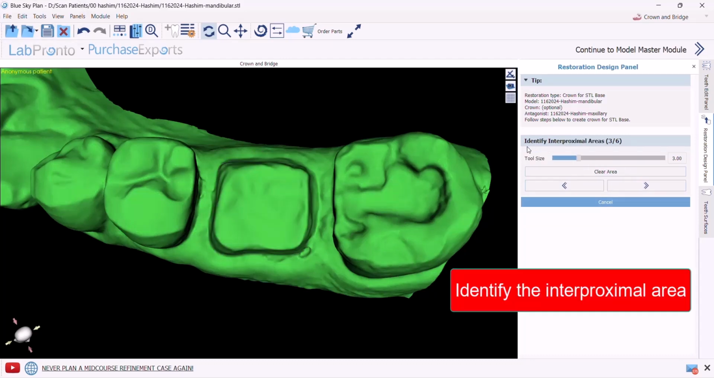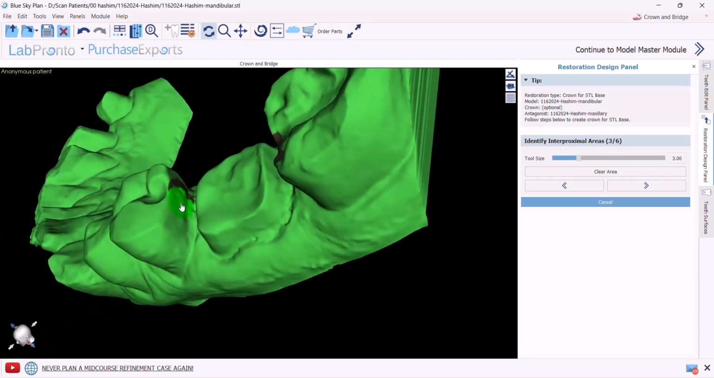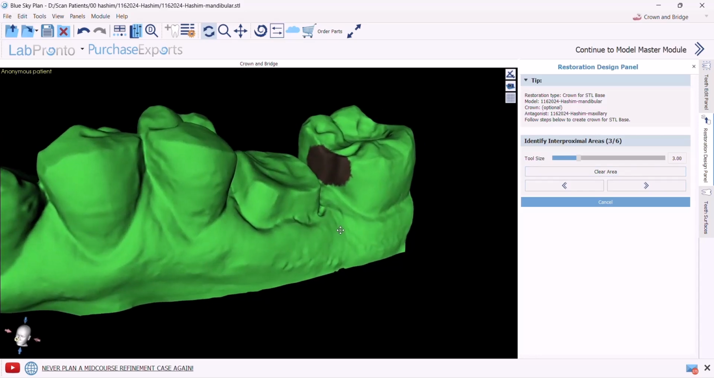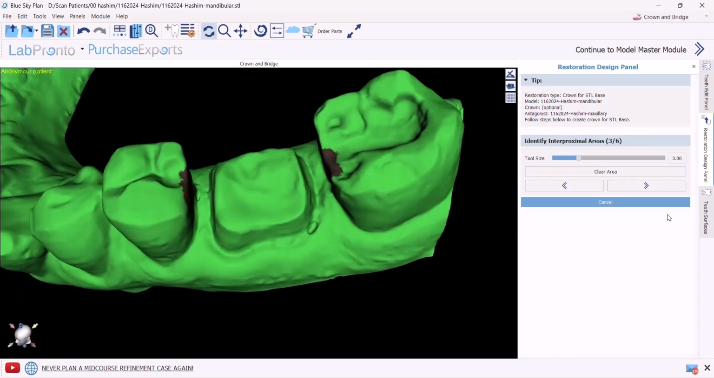Next step is to identify the interproximal area. So I press Shift on the keyboard and left mouse button and paint these interproximal contacts. If I didn't like the marked areas, I could simply click Clear Area and it will go. Then I could mark it again. Now click Next.